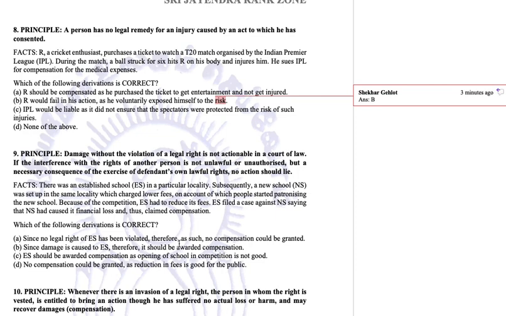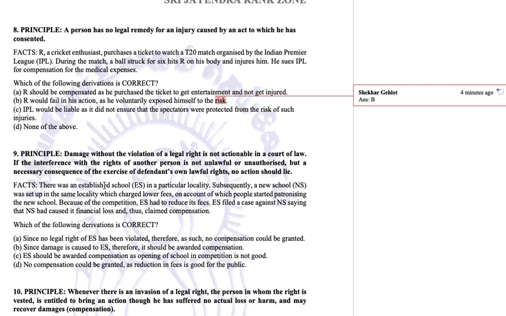Now, in this case, if we apply the principle to these facts, then what NS, the new school, has done is exercise its own right of setting up a school, and it has decided to charge less fees. They are doing nothing wrong, but ES is suffering damage. Why? Because increased competition is there. Due to competition, they are suffering some damage, but there is no violation of legal right.